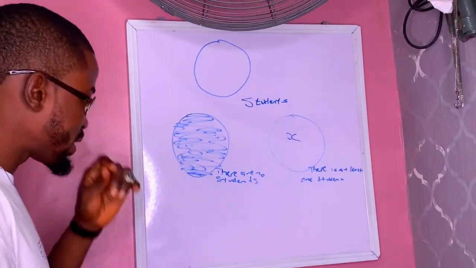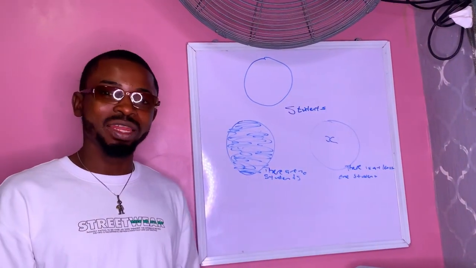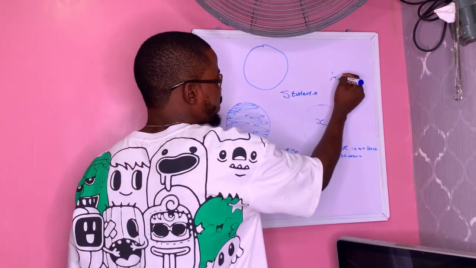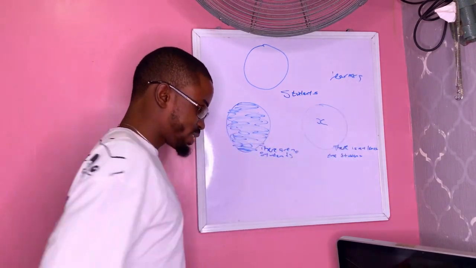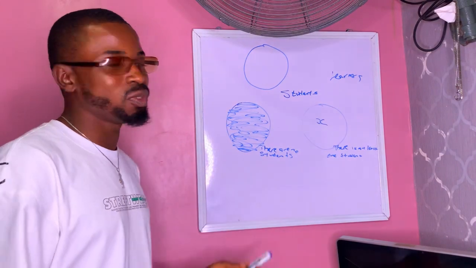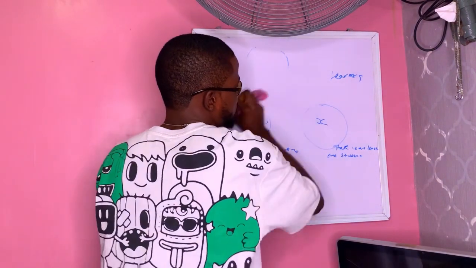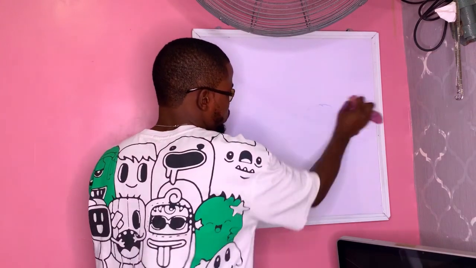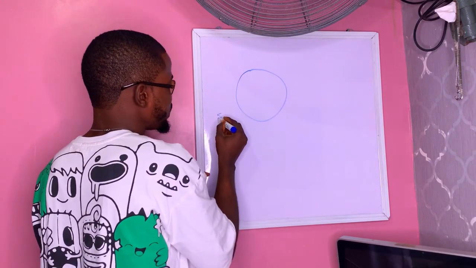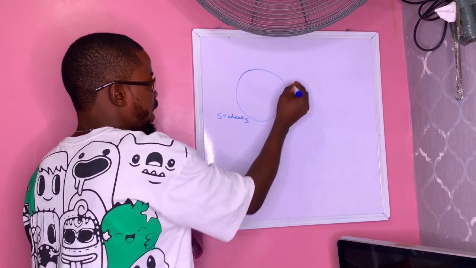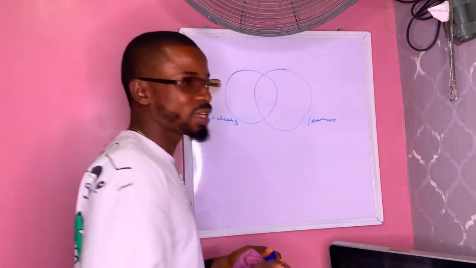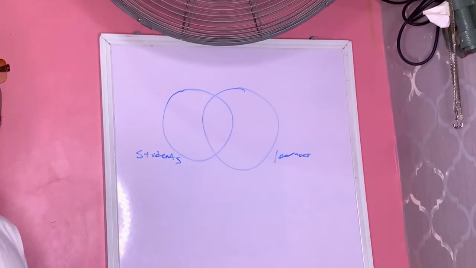And you know that standard form categorical proposition is affirming a relationship between two different classes, not just one class. So let's say we have the class of students and we also have the class of learners. Because in standard form categorical proposition, we are talking about the relationship between two different classes. So how do we diagram that? Let's draw one circle. This is the circle of students, and this is the circle of learners. Because we are talking about the relationship between the two of them, we overlap them on each other.